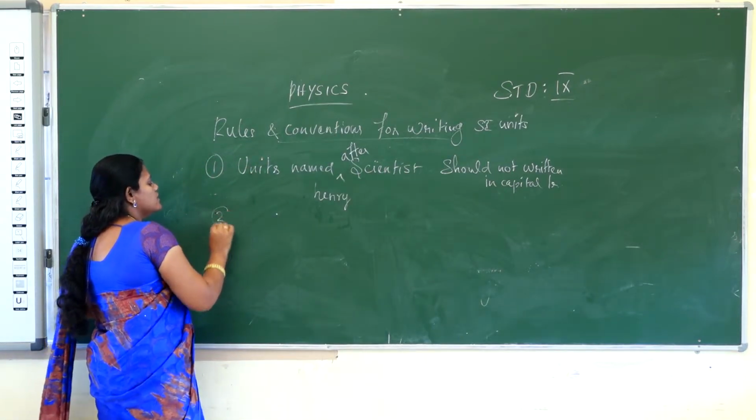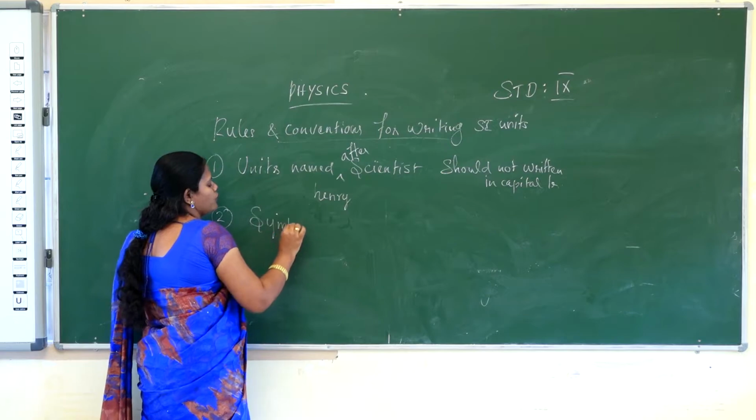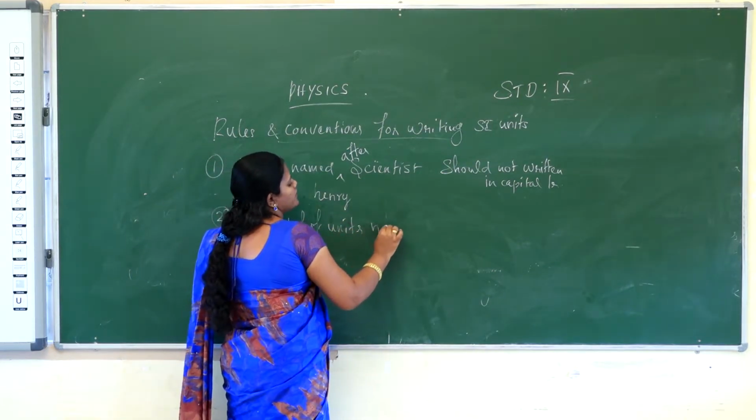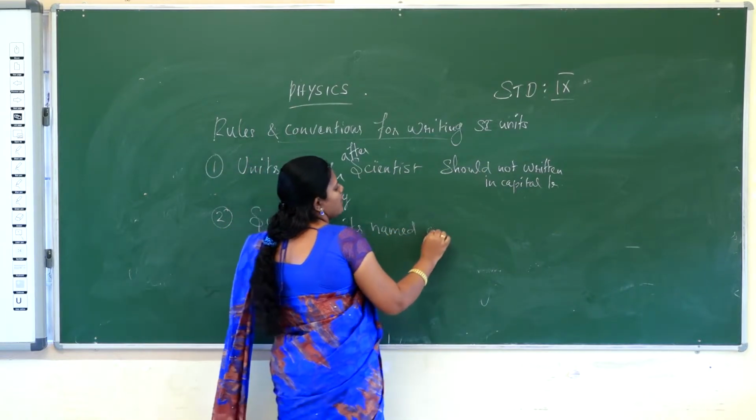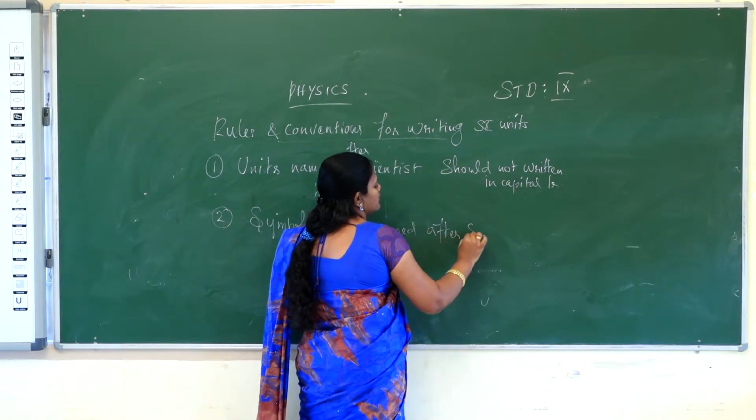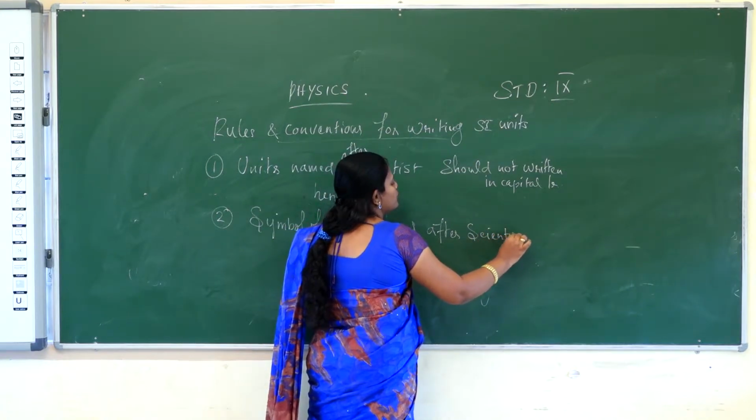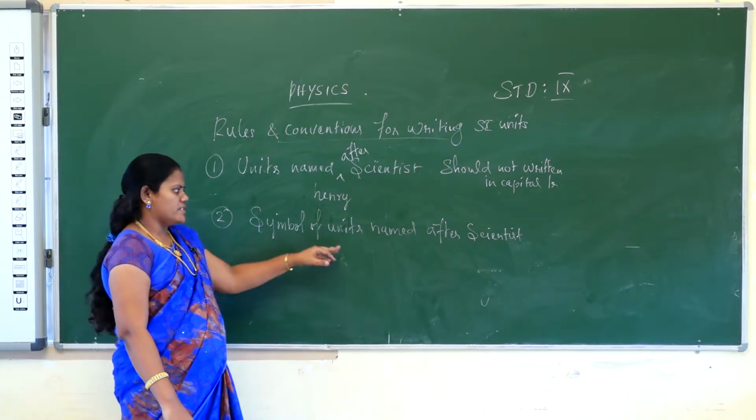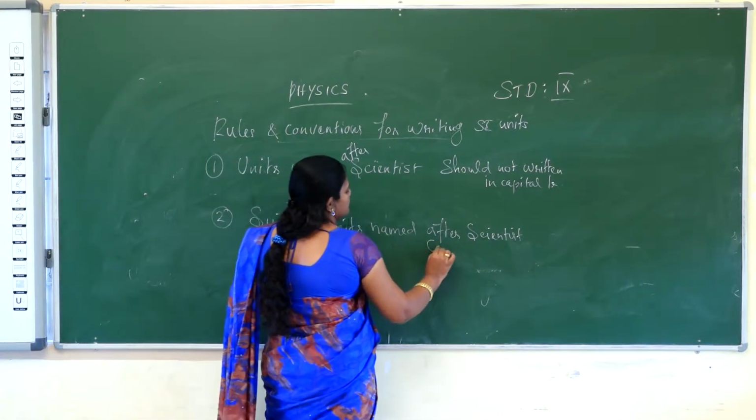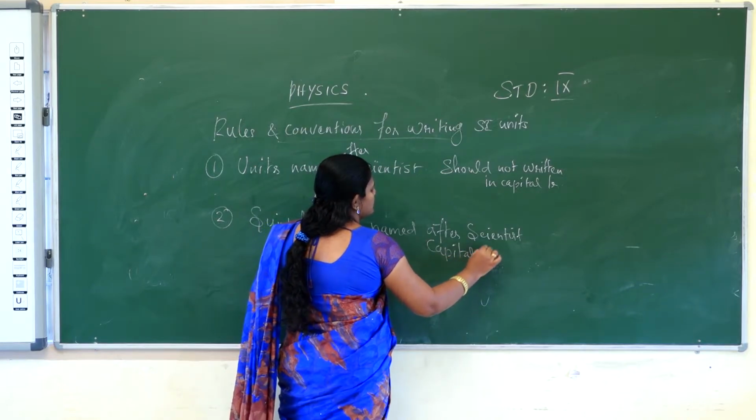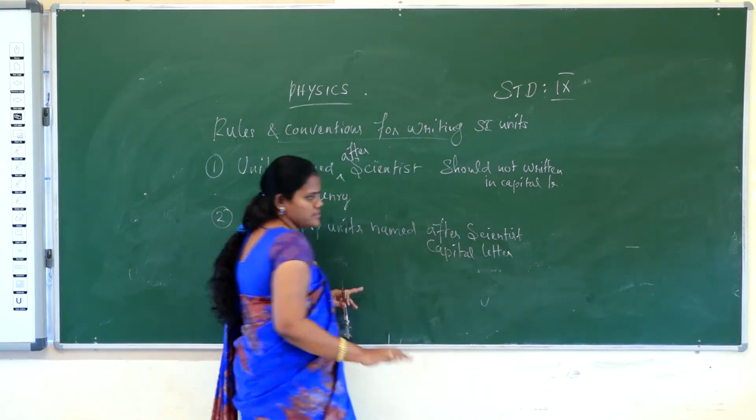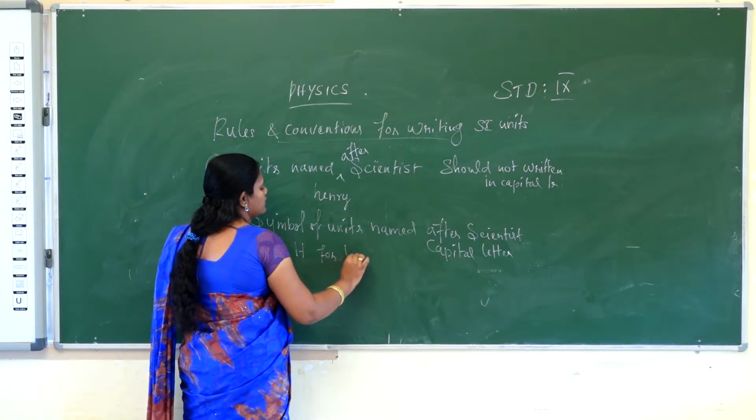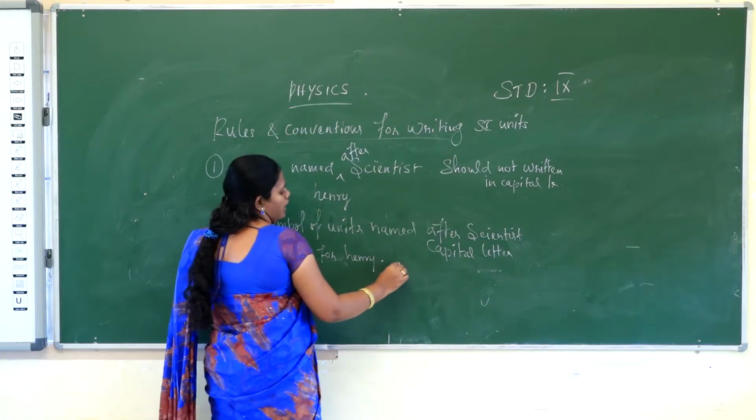Second one, symbol of units named after scientists. The symbol of a unit named after a scientist should be written in a capital letter. What is the meaning of that? For example, if you use only the symbol of the unit, H for Henry, A for ampere.